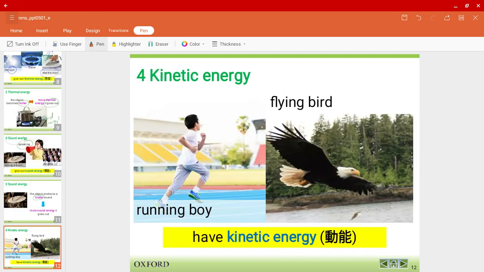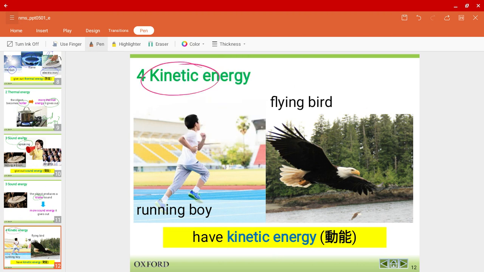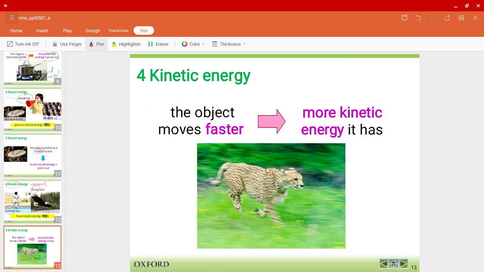All right, the fourth type of energy we have over here is called kinetic energy. Kinetic energy basically has to do with movement. For example, there's a boy walking, running, there's a bird flying. All of these involve kinetic energy. When an object moves faster, or when a living thing moves faster, the more kinetic energy it has. Over here you have a cheetah. Of course, we know it is one of the fastest animals on Earth.